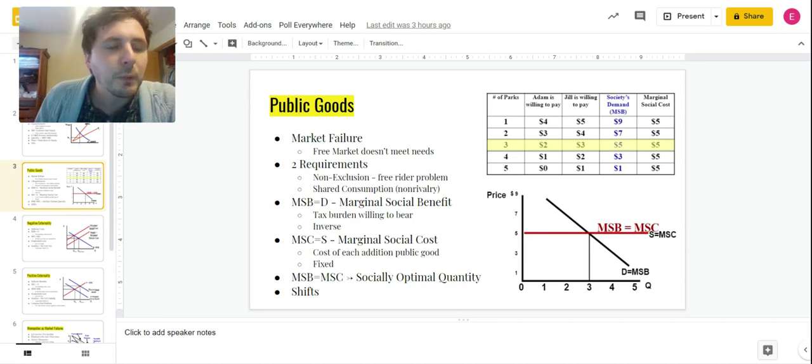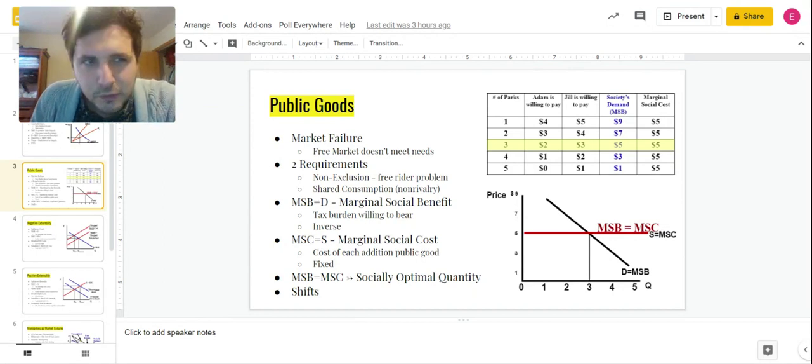What is a market failure? A market failure is when the free market doesn't actually provide what society wants and needs. In other words, everybody wants it, everybody needs it, for example, but there's no profitability in it for the businesses or firms. So as a result, we're going to underproduce or not produce it at all.